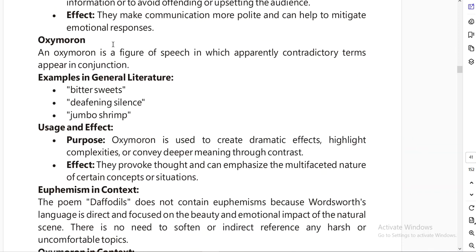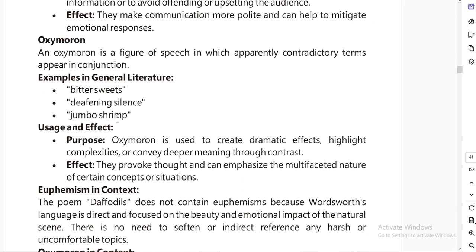Then comes the oxymoron. An oxymoron is a figure of speech in which apparently contradictory terms appear in conjunction. Examples in general literature are bittersweet, meaning two opposite things are mentioned together, deafening silence, jumbo shrimp. Okay, this is a perfect example of an oxymoron. What is the purpose of this? Oxymoron is used to create dramatic effects, highlight complexities, or convey deeper meaning through contrast. The effect is they provoke thought and can emphasize the multifaceted nature of certain concepts or situations.